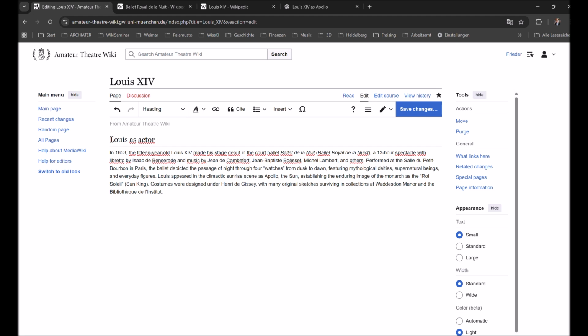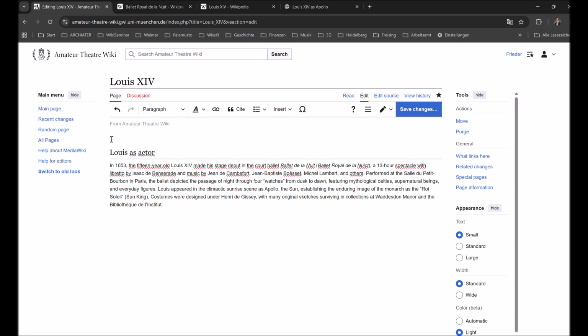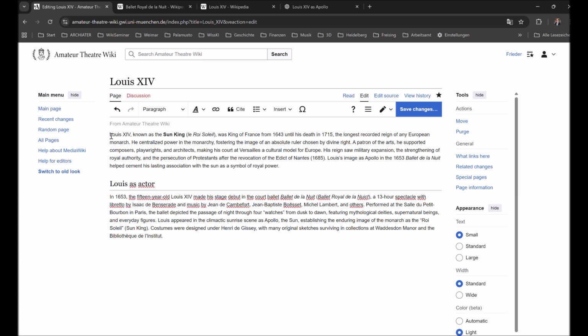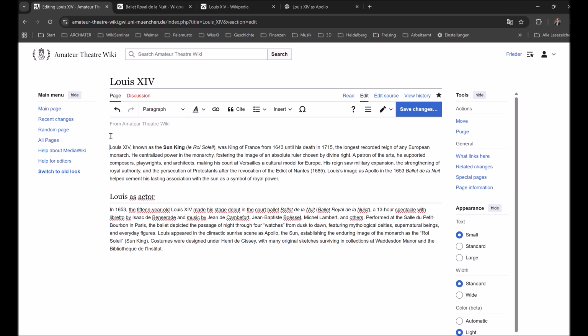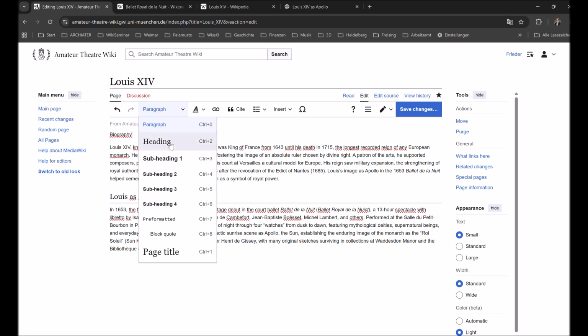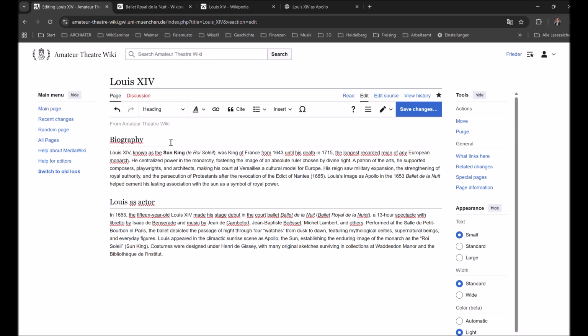Then I paste the text about the biography and give this paragraph its own heading as well. Then we can save the result and have already a structured article and entry in our wiki.